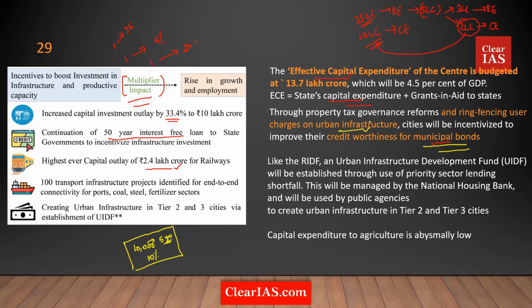In this way, what happens? You can build the trust of the people, and people will be willing to give more and more money. That's the whole idea of ring fencing and the whole idea of municipal bonds.